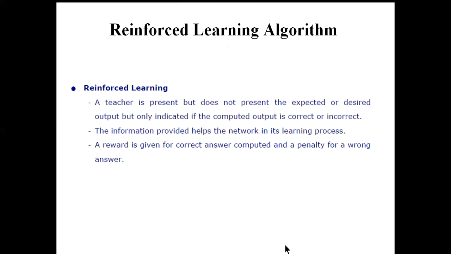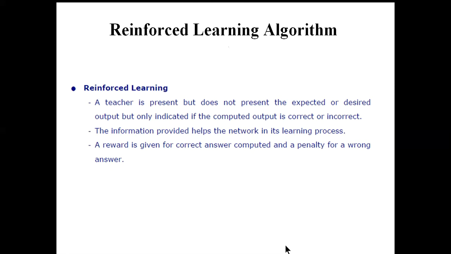Okay, so next one is the reinforced learning algorithm. In case of reinforced learning algorithm, here a teacher is present, but the output is available only up to some extent. That means after calculation, we can say whether the computed output is correct or not, but what amount of error, what amount of difference there is, is not available to us. So information is provided to help the network in the learning process. Basically, a reward is given for a correct answer computed and a penalty for a wrong answer.